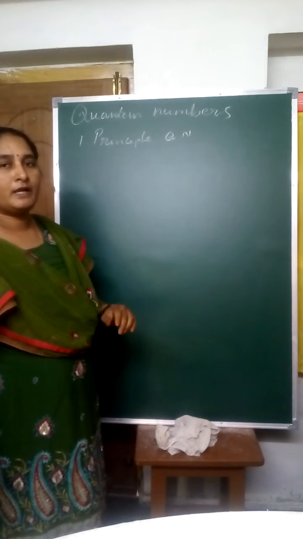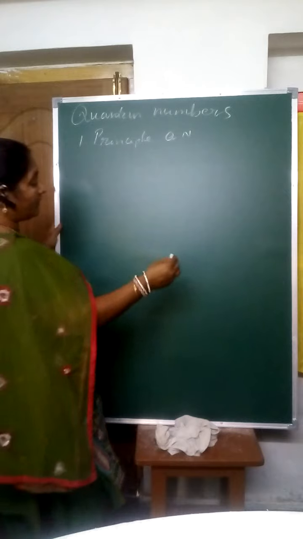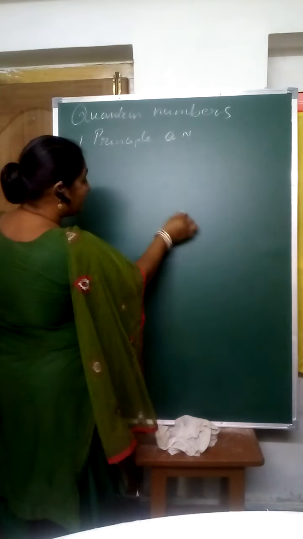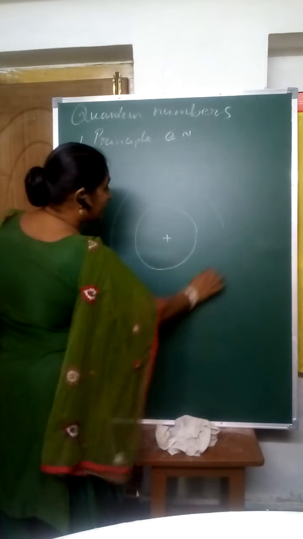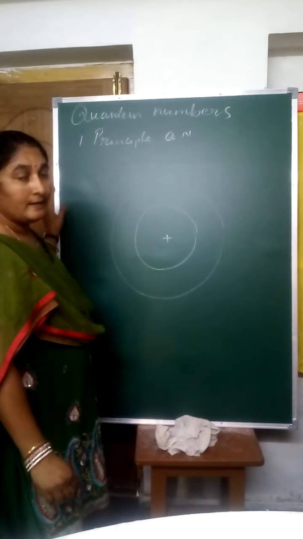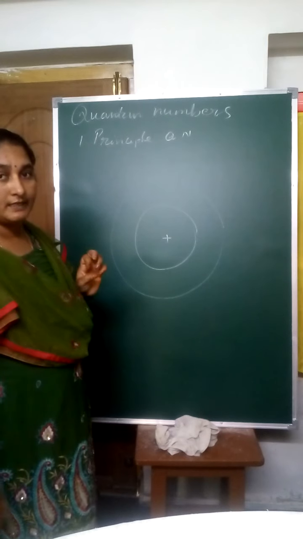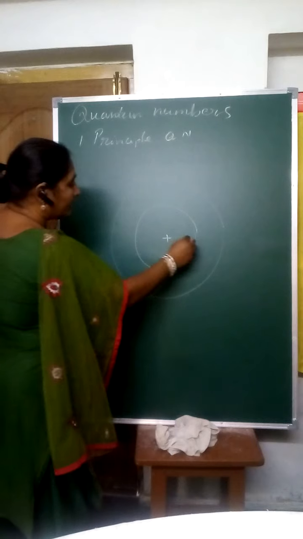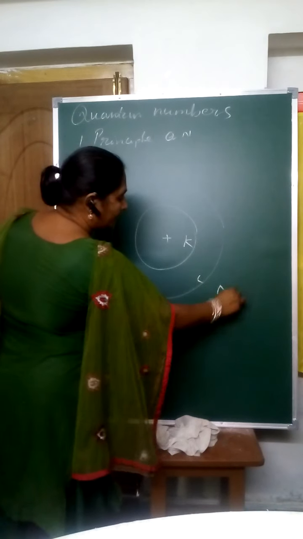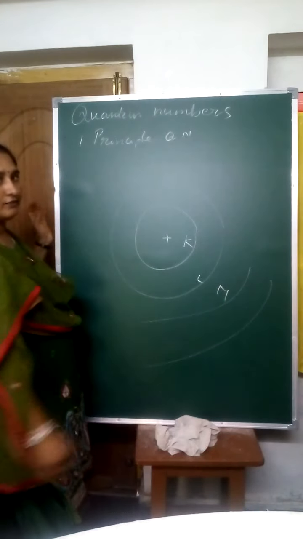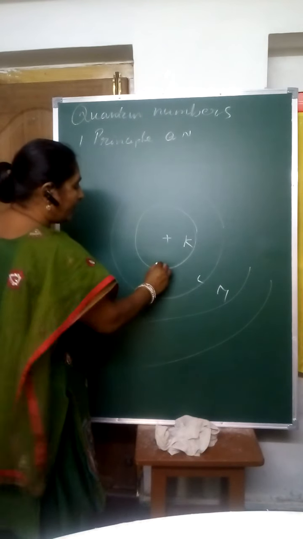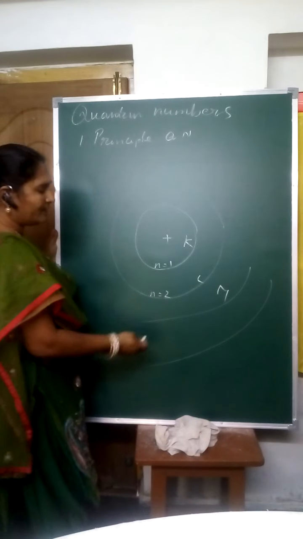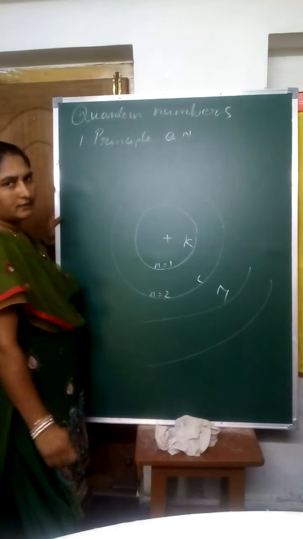He told us that the nucleus is present at the middle, and some electrons revolve around the nucleus in the shape of a circular path. That path is called the orbit. Here the orbits are named K, L, M like this. And if n is equal to 1, that is the K shell. If n is equal to 2, that means the number of the orbit.